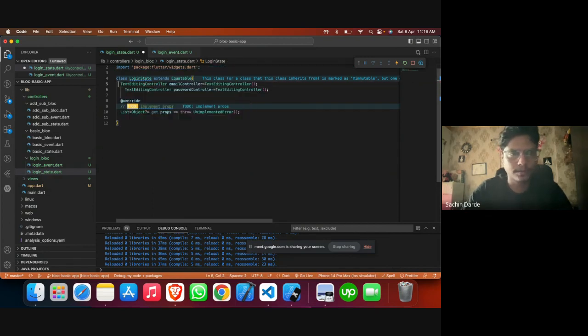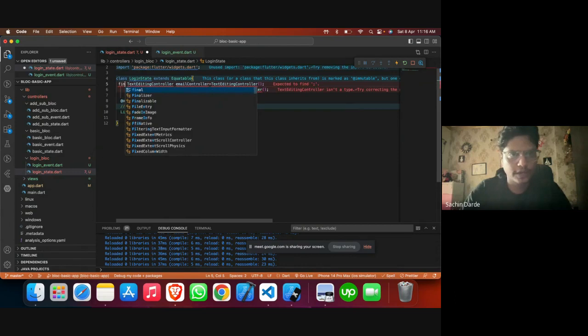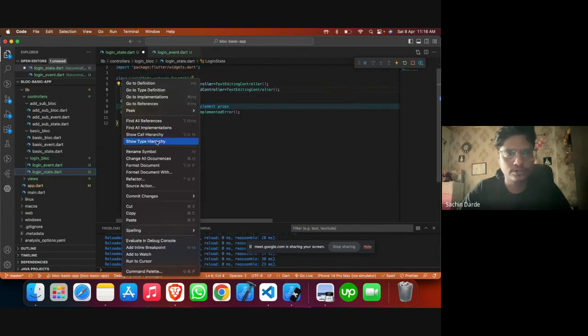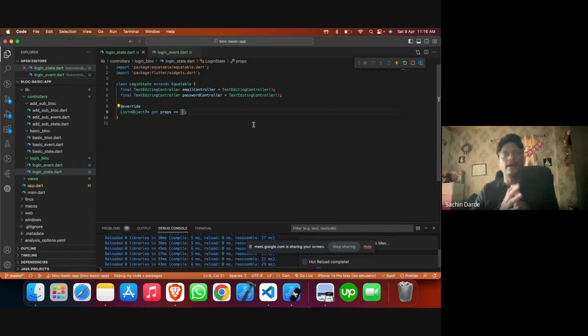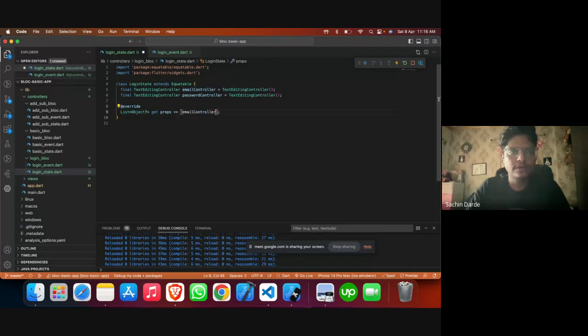This is final. This is not going to change. This is also not going to be changed, or we are not going to take it as an input from anywhere. So we don't need anything in the constructor, as it's not necessary to have it inputted with the particular constructor.